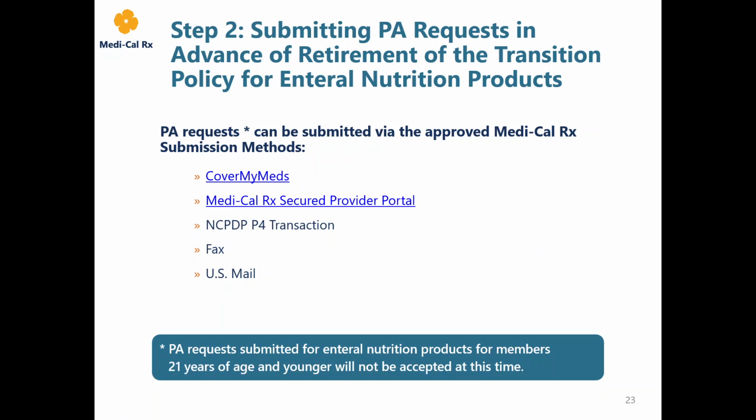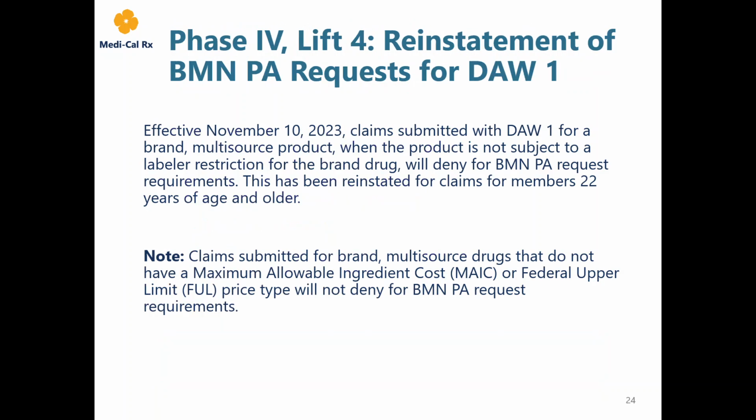Next, let's talk about brand name medically necessary PA requests. Claims submitted with a dispenser's written code of DAW1 for a brand multi-source product when the product is not subject to a label or restriction for the brand drug will deny for brand medically necessary PA requirements. This has been reinstated for claims for members 22 years of age and older. Please note that claims submitted for brand multi-source drugs that do not have a maximum allowable ingredient cost or federal upper limit price type will not deny for brand medically necessary PA requirements.